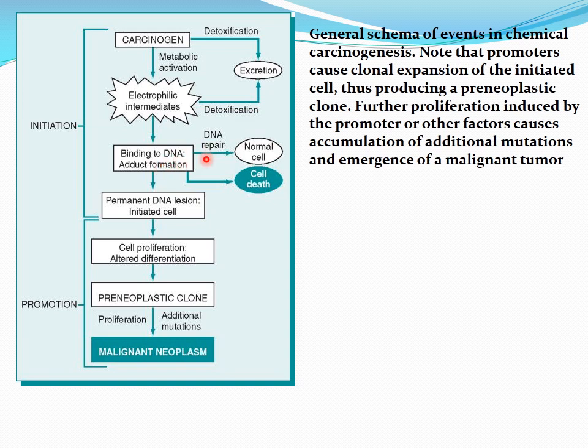If DNA repair occurs, it reforms to the normal cell, or if the pro-apoptotic genes are activated, they lead to cell death. But if this does not happen, there is a permanent DNA lesion in the initiated cells.